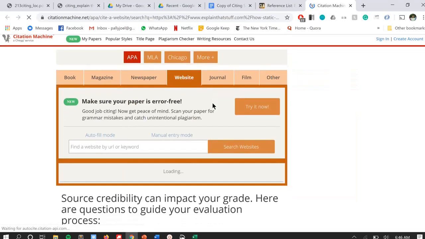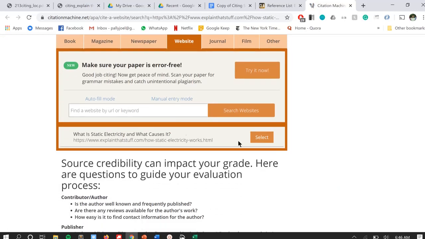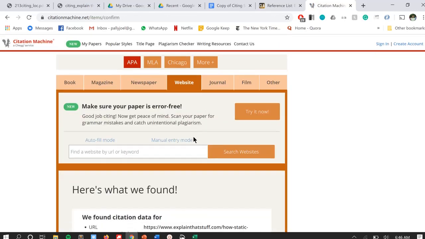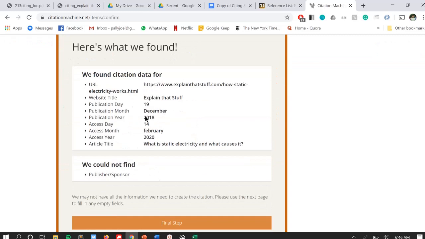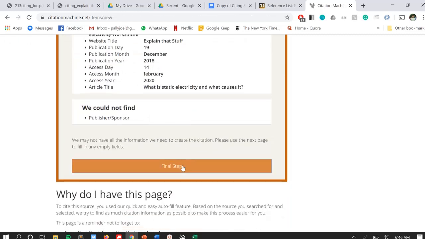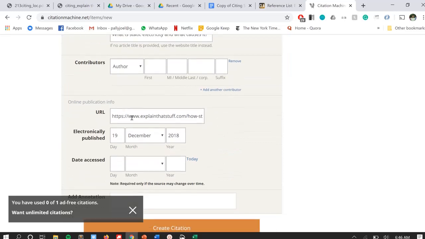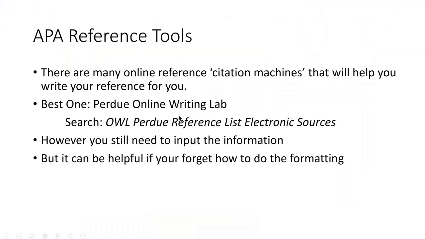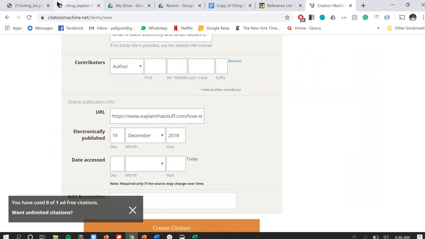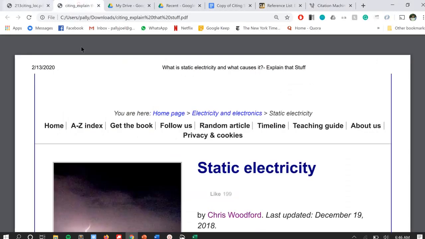Instead of manually trying to put that full reference together, I can use something like this to help me both find the information on the site and generate the citation. So you're still going to have to put in some stuff yourself. You're still going to have to look at the website and find information like who is the author, right?